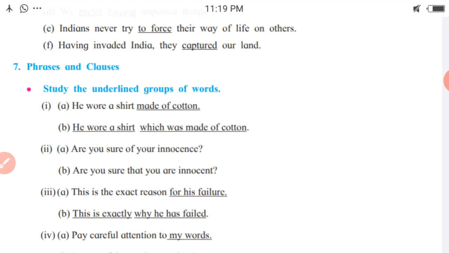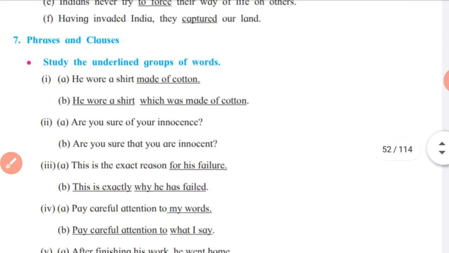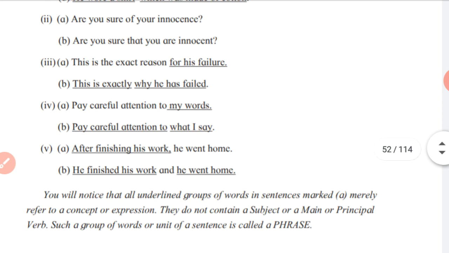So here in this example, the word which is the subject and the next, was, is the verb. In the same way, read other examples and think of whether the underlined groups of words are phrases or clauses.